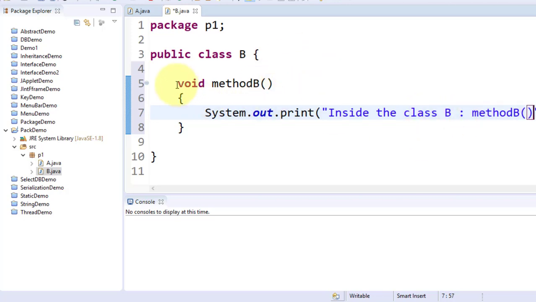Here also there is no access specifier. I will use it later.